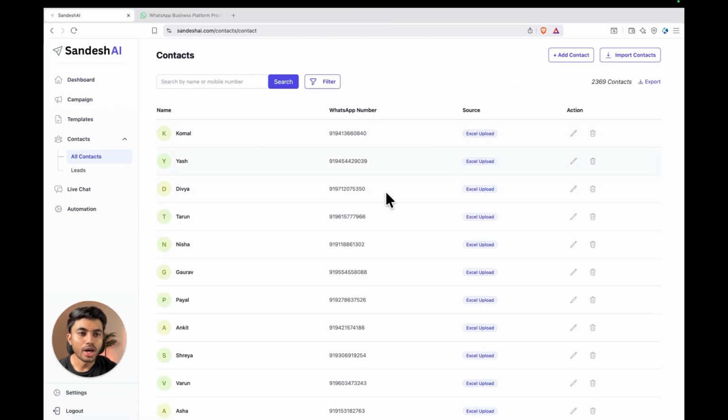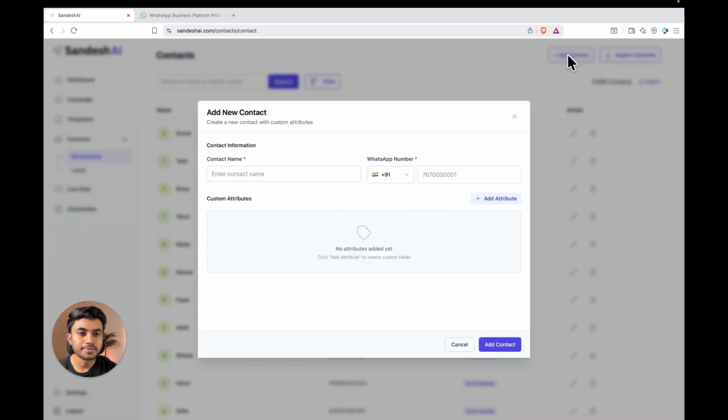Now let me show you how to add contacts manually. Click on this add contact button here. Write the name, write the contact number. So now let me add the attribute for this profile.